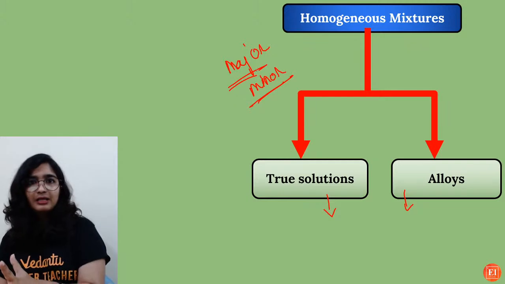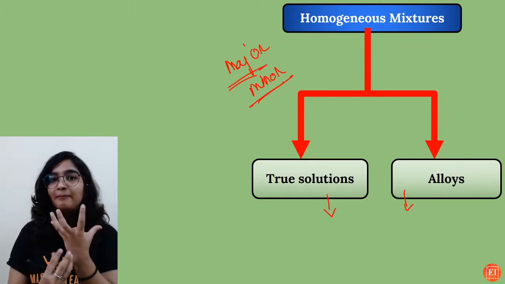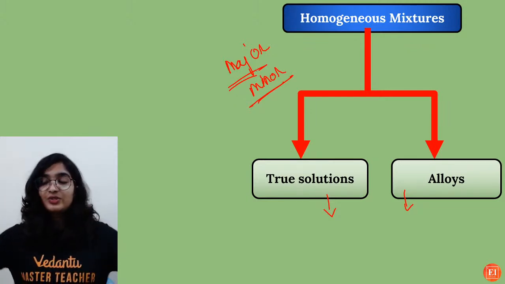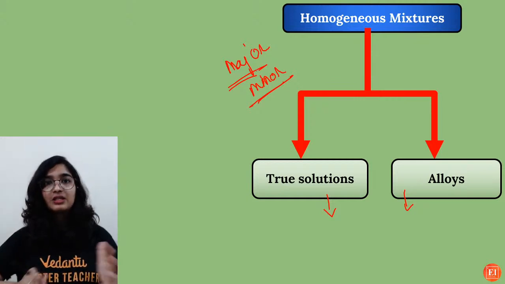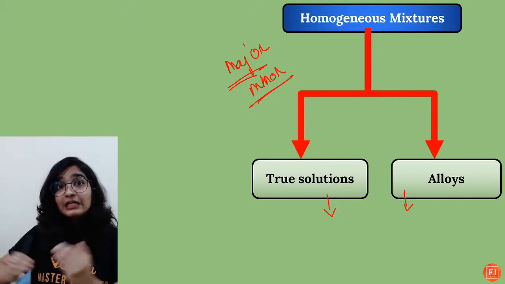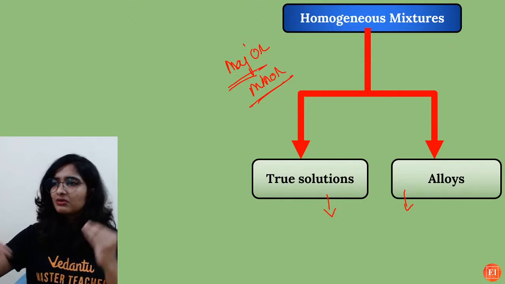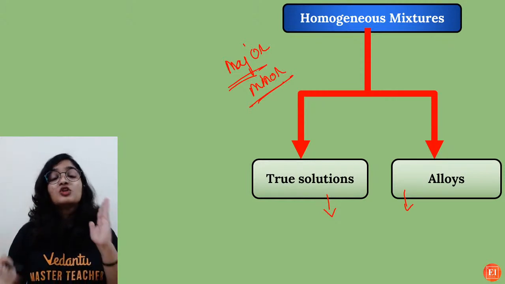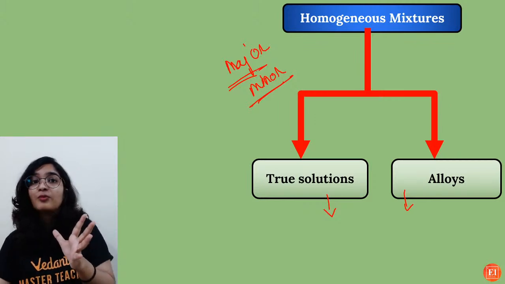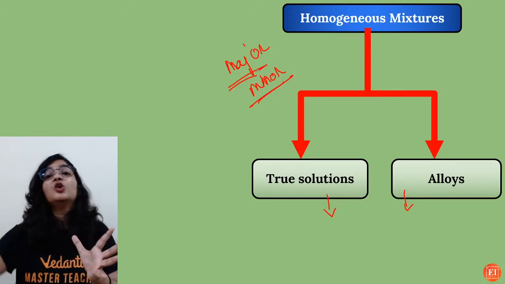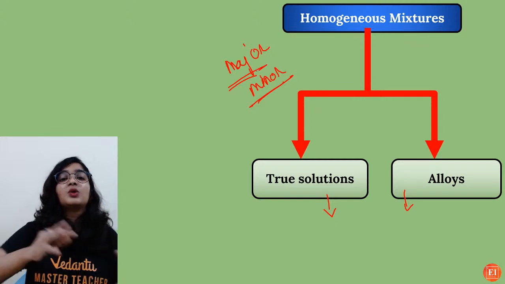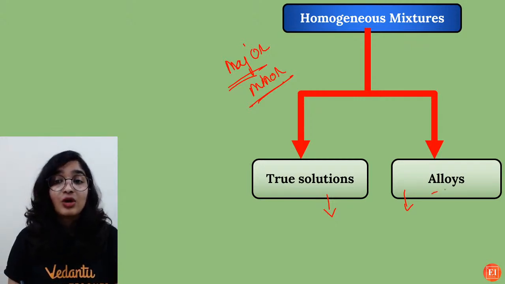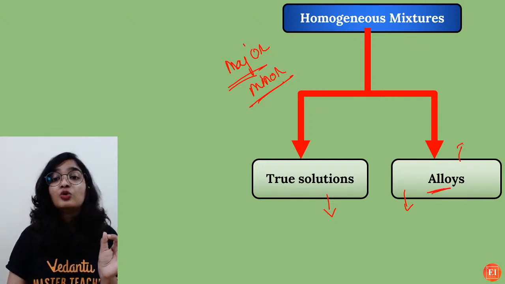When it comes to alloys, first they will melt the major component which has been taken in a large amount. Then at the right proportion, it's not like you have taken 10 ml and say, okay, I'll add only 2 ml. No. The minor component which has been melted will be mixed in the right proportion with this major component. That's how alloys are formed. That is the reason you will be able to observe homogeneity.